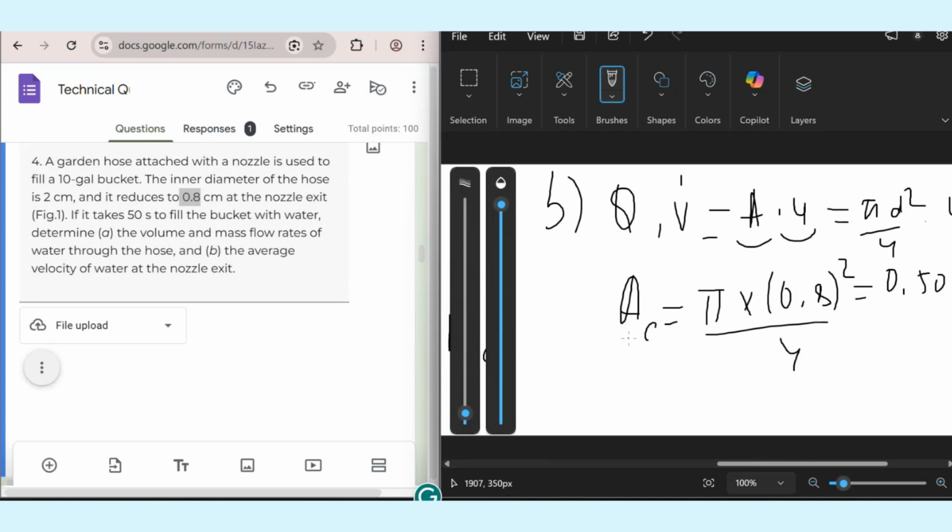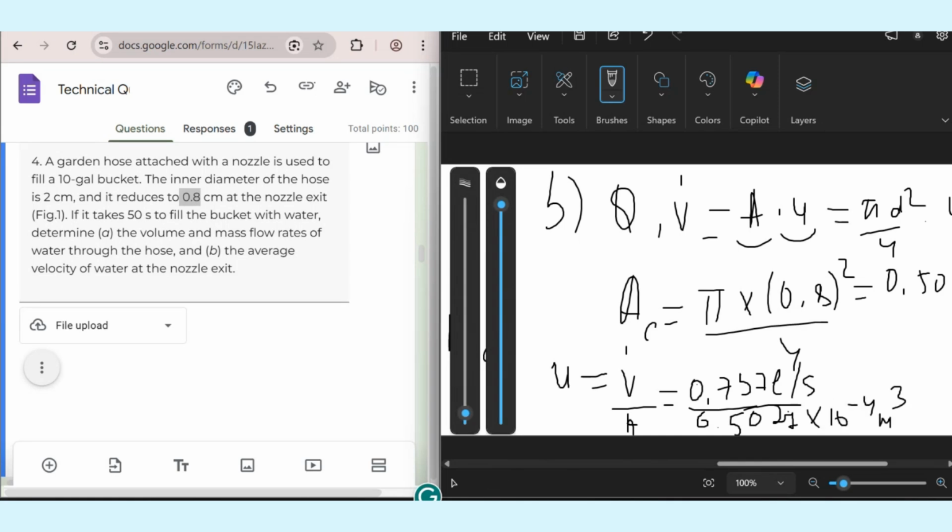And again, we need to find U. U is equal to the volumetric flow rate Q divided by A, which is the cross-sectional area. Q is 0.757 liter per second, and A is equal to 0.5, which is 0.727 multiplied by 10 to the power of minus 4 meter cubed.